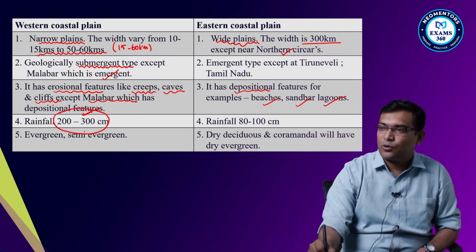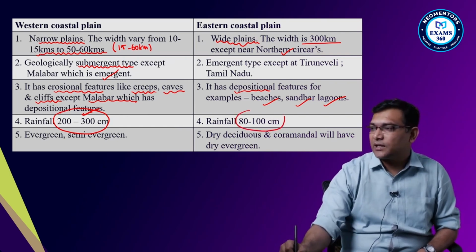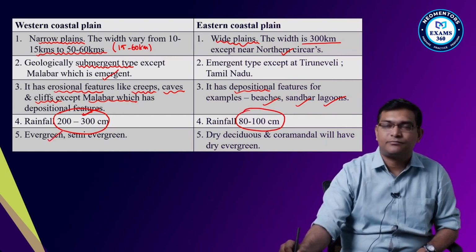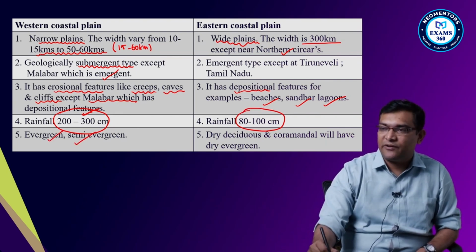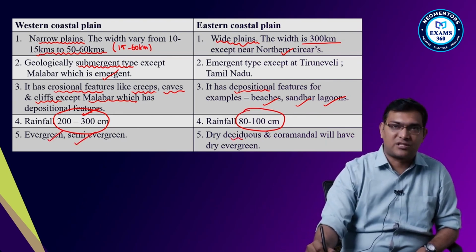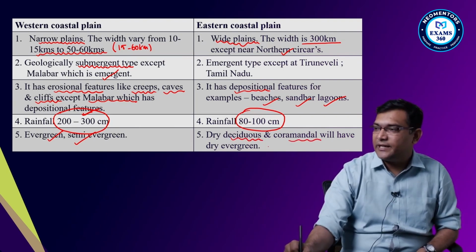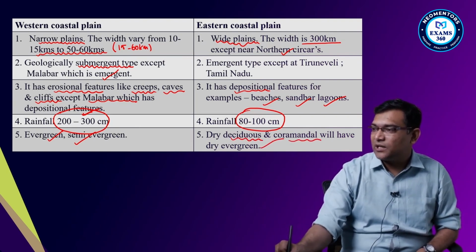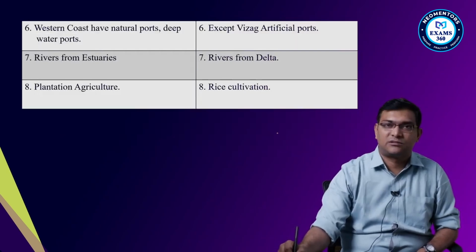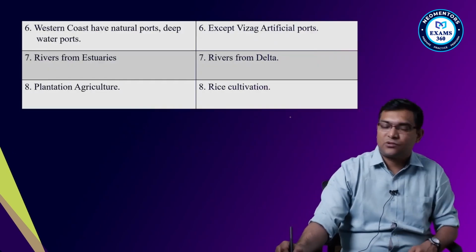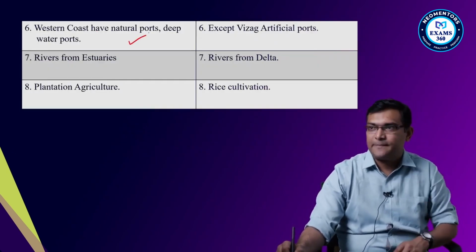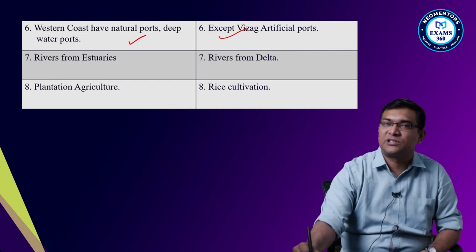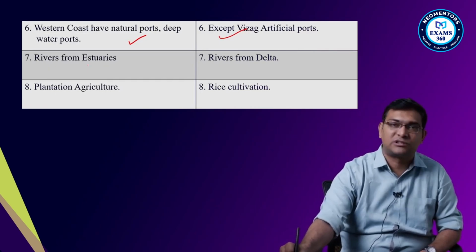Rainfall on the west coast is 200 to 300 centimeters. Here on the east coast, rainfall is 80 to 100 centimeters. And here there are evergreen and semi-evergreen forests. Here there are dry deciduous forests, and the Coromandel coast has dry evergreen forest, because rainfall is less. The west coast has natural ports with deep water, while the east has artificial ports.